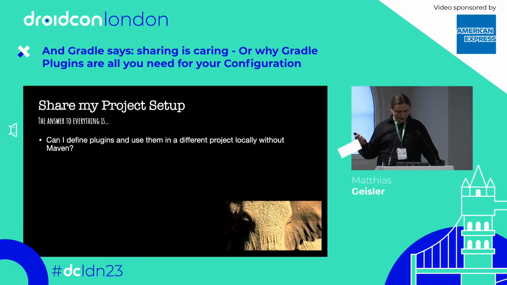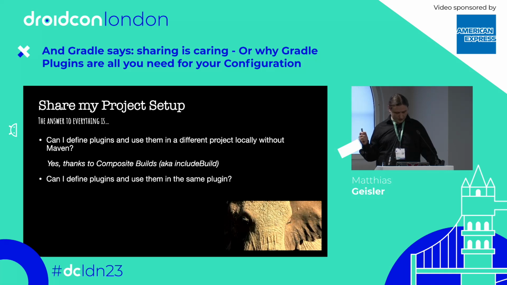So can we also use your plugins on your local project? What I mean with that is you have a project which has a plugin, and for example, your publishing plugin, you want to use the publishing plugin in your publishing plugin. You can do that. We just use composite builds for that.